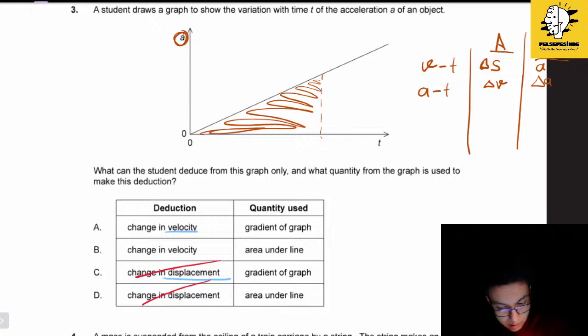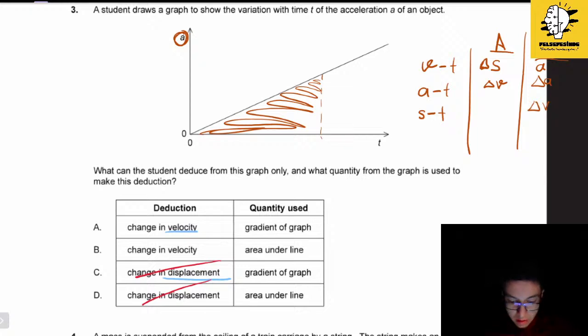Do we have anything else? Maybe we can talk about displacement versus time graph as well. The area under the graph will not give us much, but the slope will definitely give us the velocity, right? Exactly.